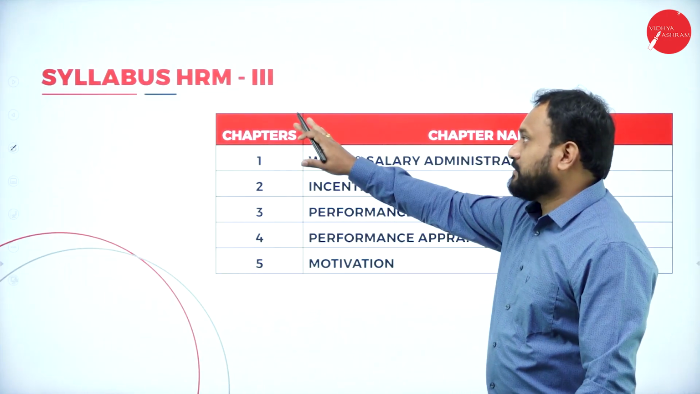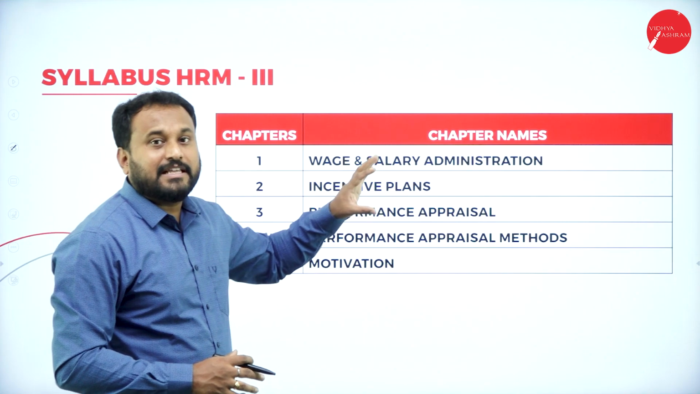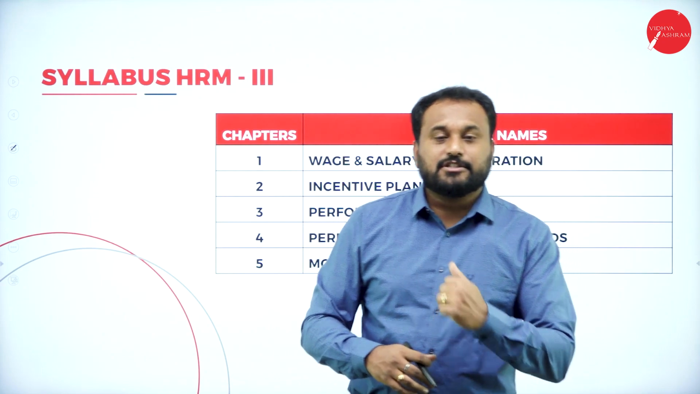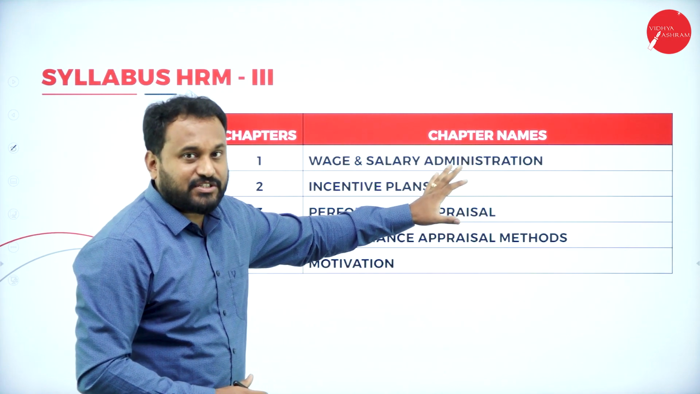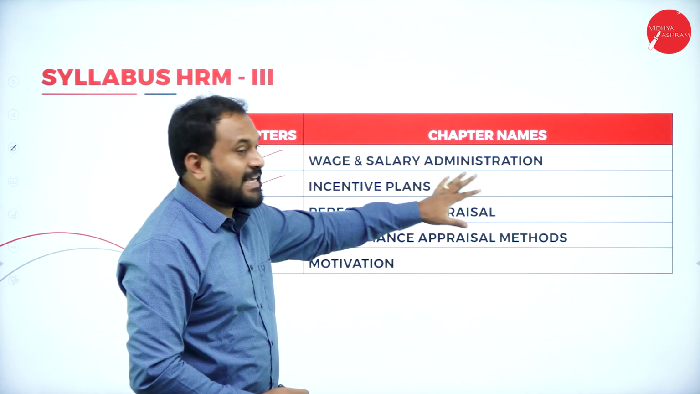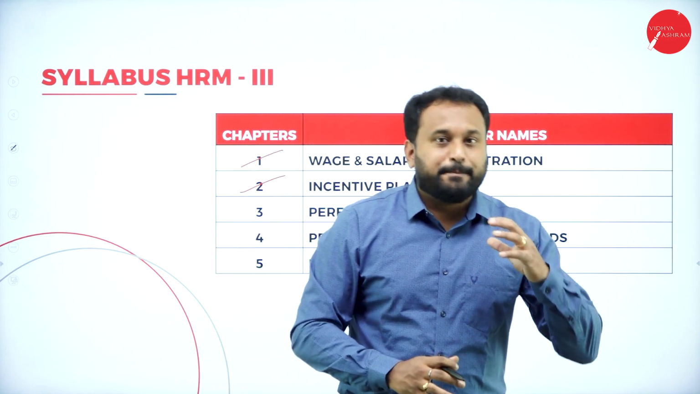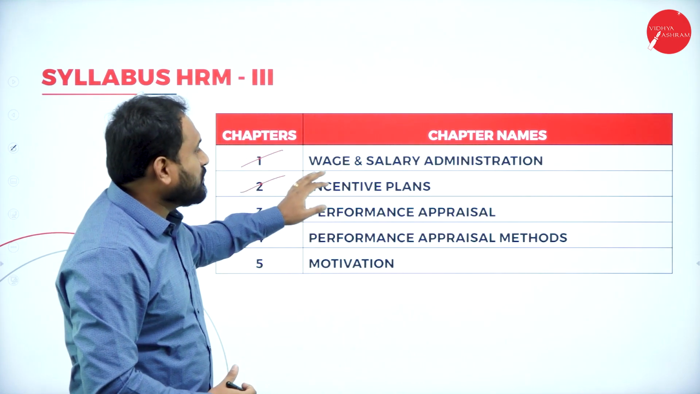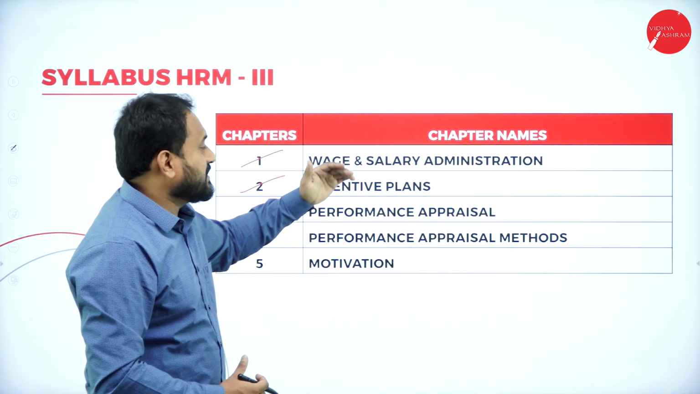Next, we have the syllabus of HRM3. Understand the syllabus here. Human resource management has 5 chapters in paper 3 and paper 4. The first chapter in HRM3 is wage and salary administration. The second one is the incentive plans. Wage and salary administration is a very, very important chapter, because don't just consider it for the main examination. Think about it: if you become a human resource manager, you are supposed to know how to administrate the wages department and the salary department.